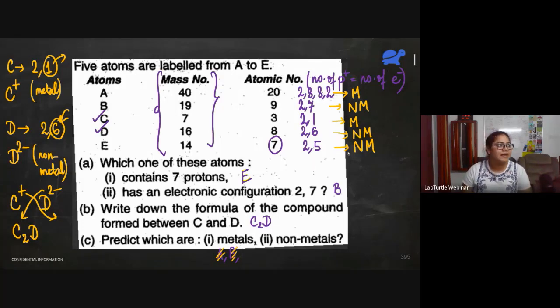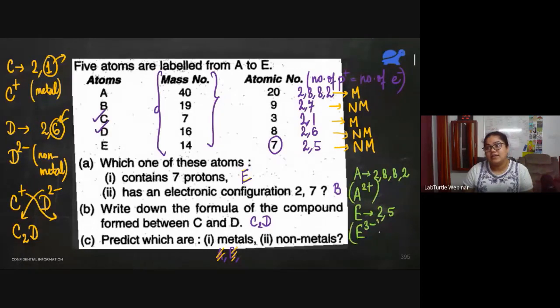I'll just start explaining. So A is 2, 8, 8, 2. If it wants to become like a noble gas, it is going to donate 2 electrons. So it will form A2 plus. Okay. And for E is 2, 5. So it gains 3 electrons to become stable. So it forms E3 minus. So we have A2 plus and we have E3 minus.